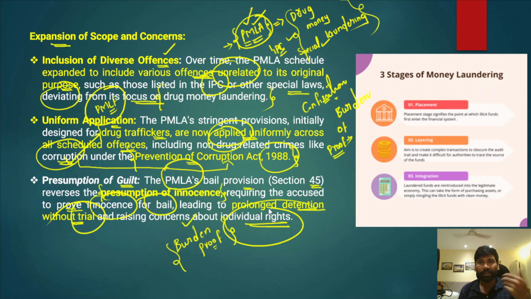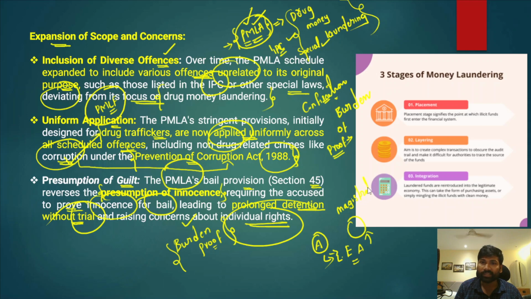Now let me explain this to you. For example, imagine person A. Person A is arrested by law enforcement agencies. Now the law enforcement agency must present him before the magistrate, right?